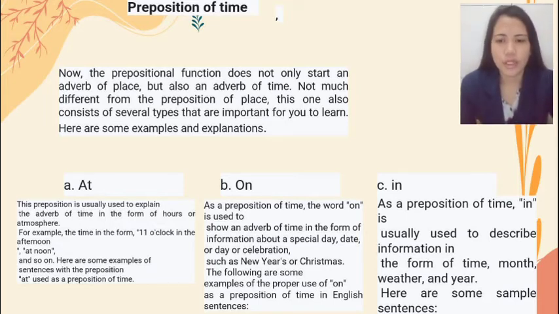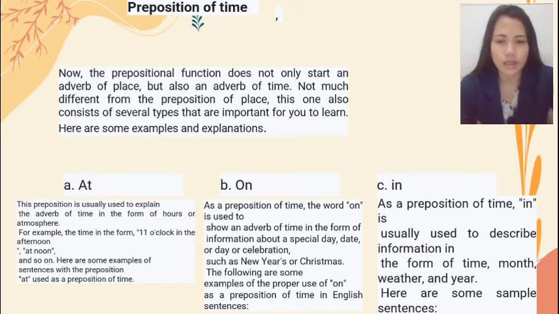B. On. As a preposition of time, the word on is used to show an adverb of time in the form of information about a special day, date or day or celebration, such as New Year or Christmas. The following are some examples of the proper use of on as a preposition of time in English sentences. Example, I went to the park on Saturday night last weekend. My sister came home last year on Christmas Day.